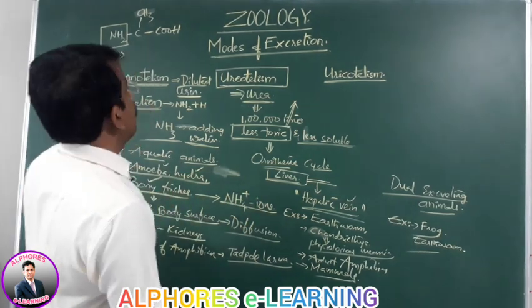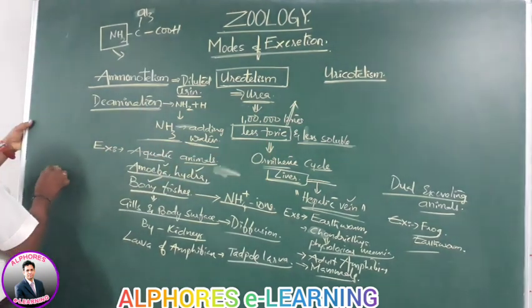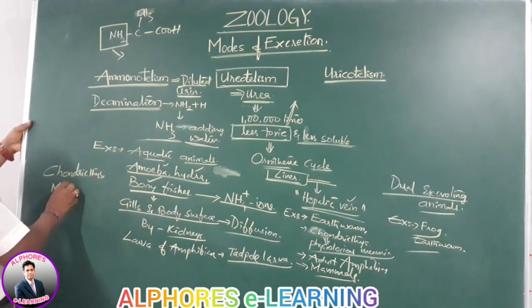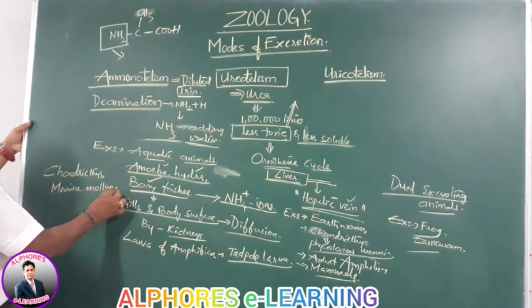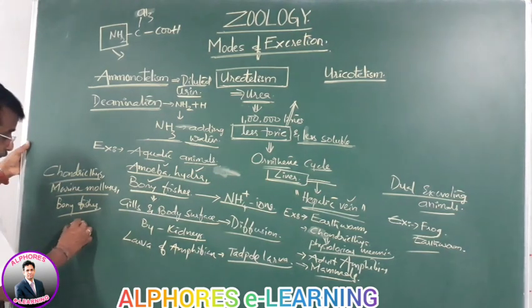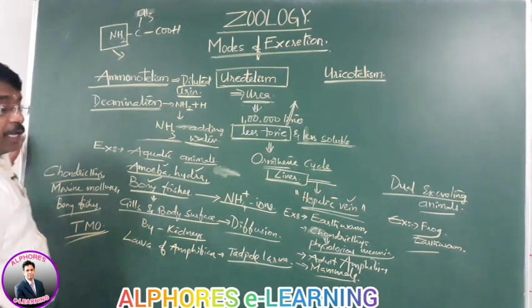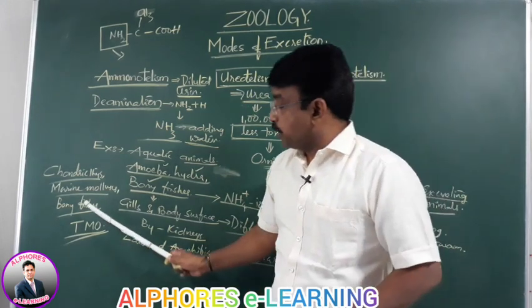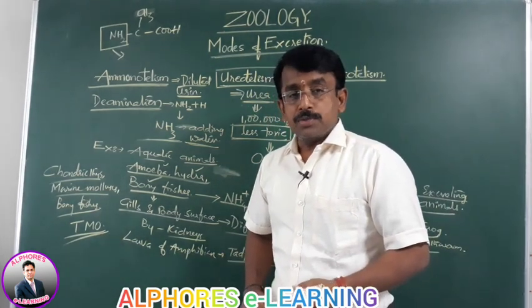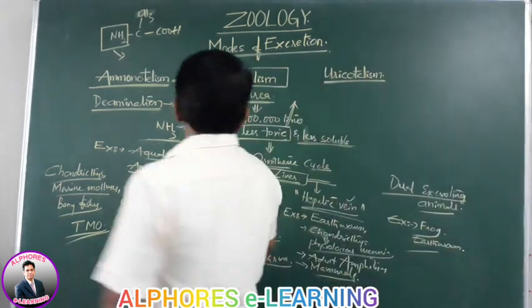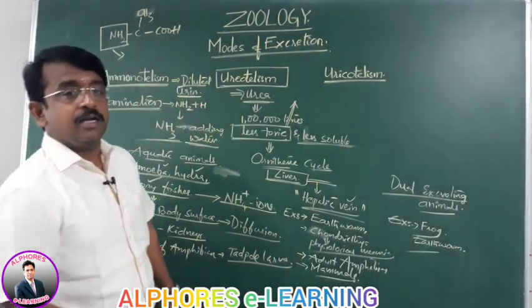That's the reason why the cartilaginous fishes, Chondrichthyes, and some marine mollusks, as well as certain bony fishes, teleost fishes, have TMO, trimethylamine oxide, in their body, which prevents the damaging effect of urea on protein. It is an adaptation.